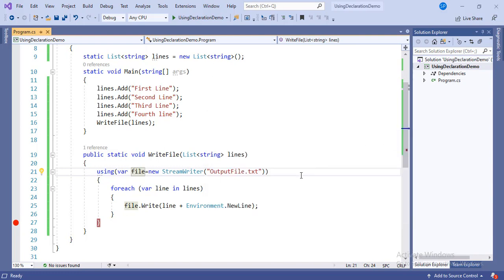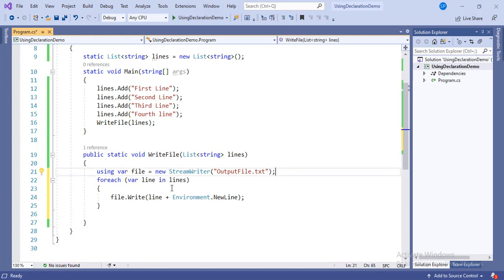Now let's understand the using declaration. This feature allows us to declare a disposable object with the keyword using. So the object will be disposed of when it goes out of scope. We don't need to change many lines of code, we just need to remove these parentheses and curly braces. We are done. This is the example of using declaration.